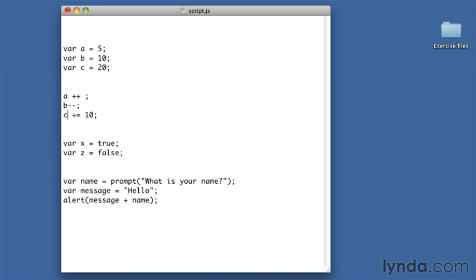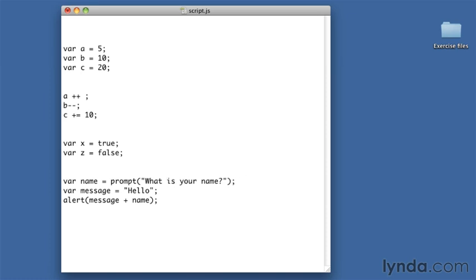Same with the --, same with operators like += or -=. You can't put a space in the middle of this, just the same way you can't put the space in the middle of var, or alert, or prompt, or a variable name. And the second place white space matters is inside a string. There's a difference between "what is your name" and adding a few more spaces to it. And that's because we want spaces to matter inside a string.